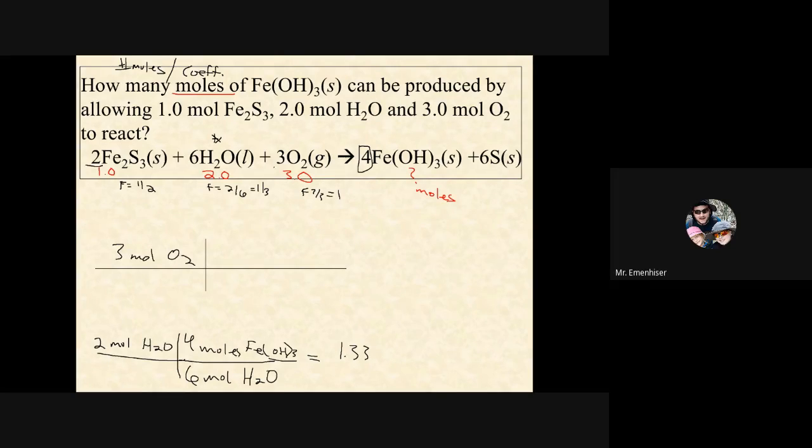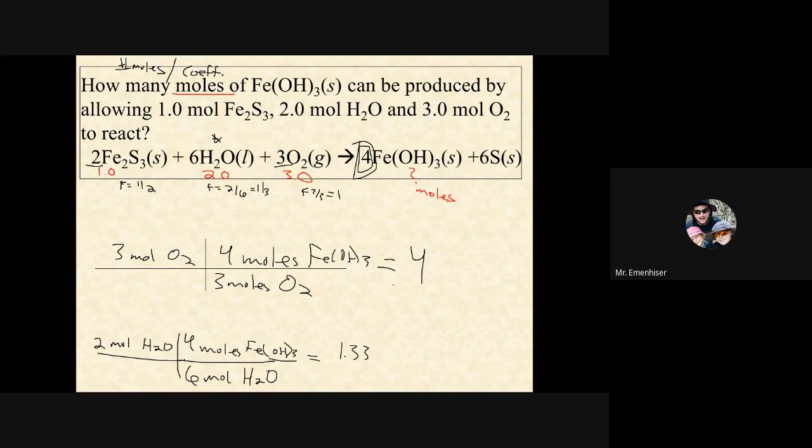I know that from the balanced equation, 3 moles of O2 are required to react to form 4 moles, again from right here, of iron hydroxide. So what do we get there? 3 times 4 divided by 3. So that's 4 moles. That's even more, and so oxygen is not limiting. So water is limiting here.